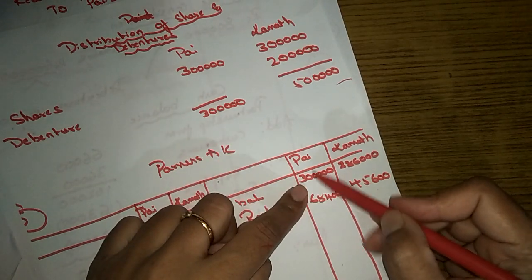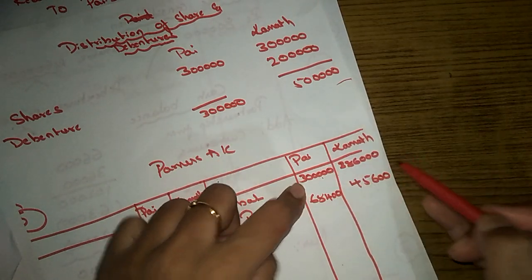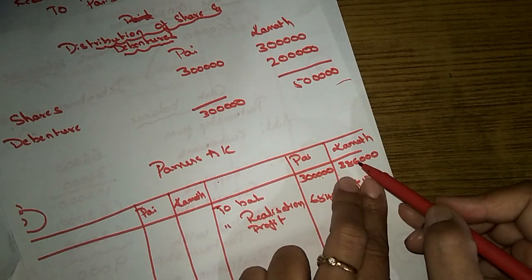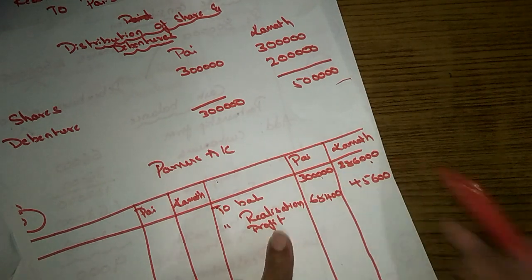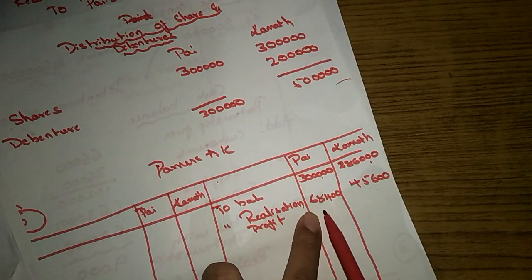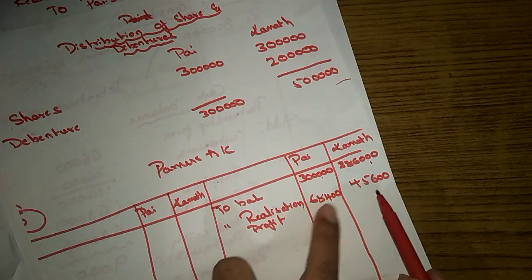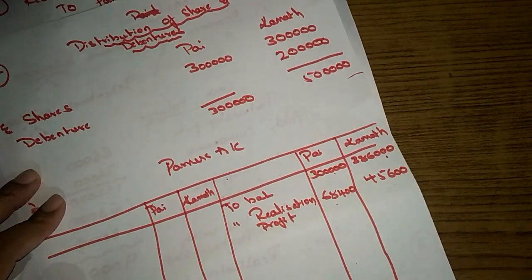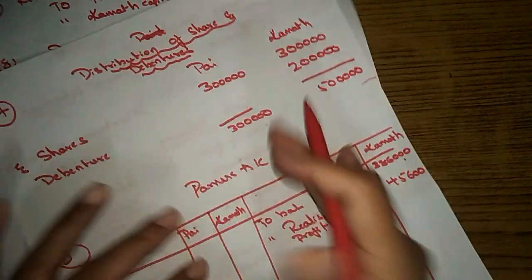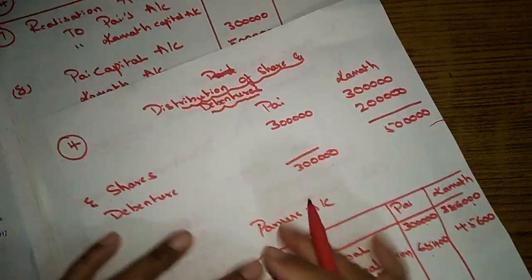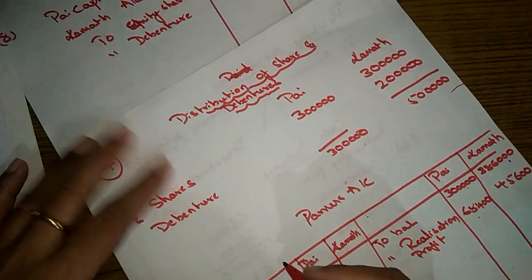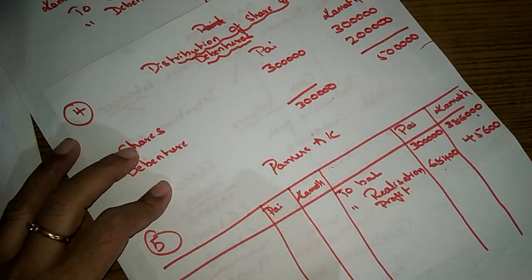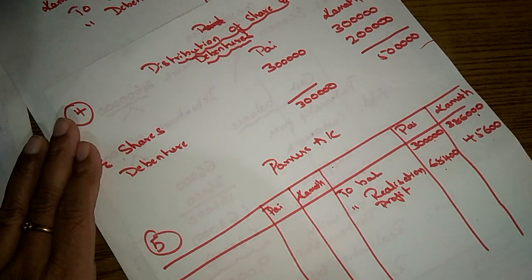3 lakhs from partnership firm to Pi. And how much amount was due from partnership firm to Kamath? It was 3,86,000. How much realization profit they earned? It's 68,400 and 45,600. And do we have any other? Yes, they got, so here Pi got equity shares.